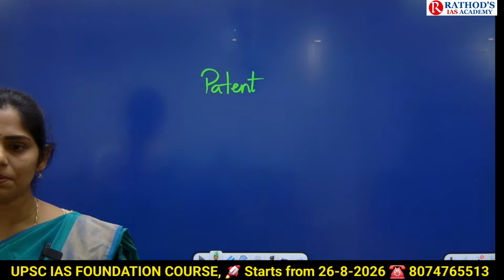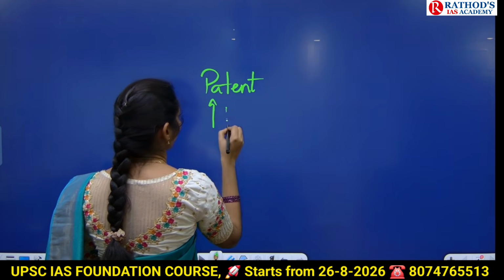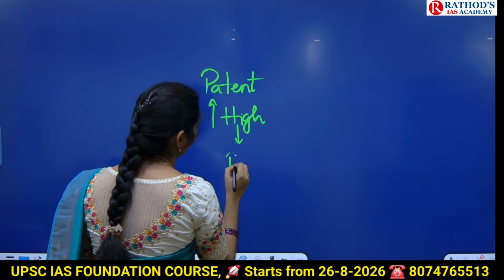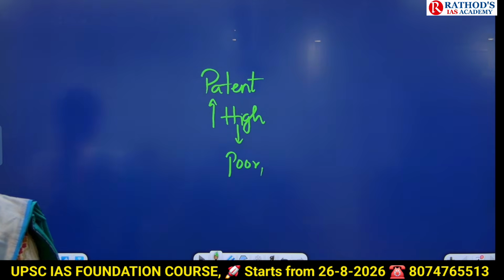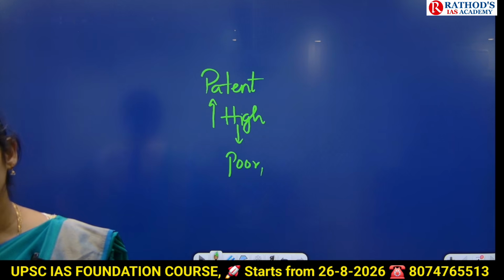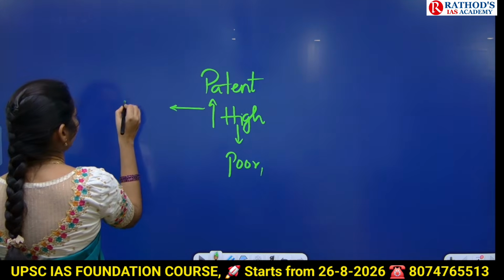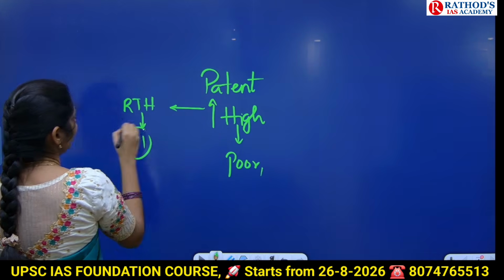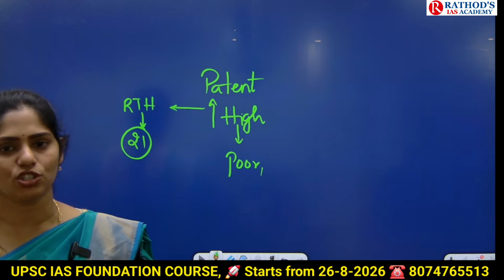So if that drug is a patented drug, what happens? Obviously, the price of that drug will be high. So if the price is high, what about the poor people, the middle income people or low income people? That drug will not be affordable for them. Because of this, right to health is affected. Right to health is part of Article 21 of the Indian Constitution itself. That means it is violating the fundamental rights of people.